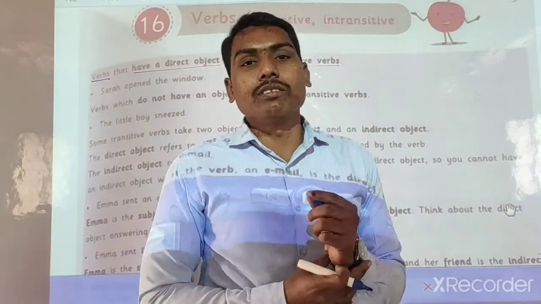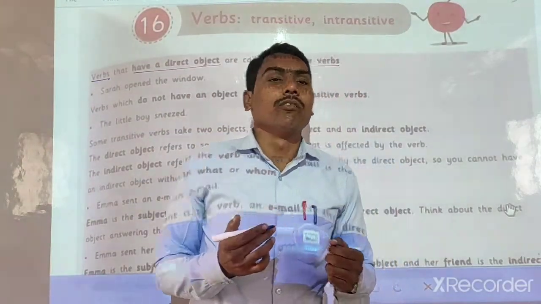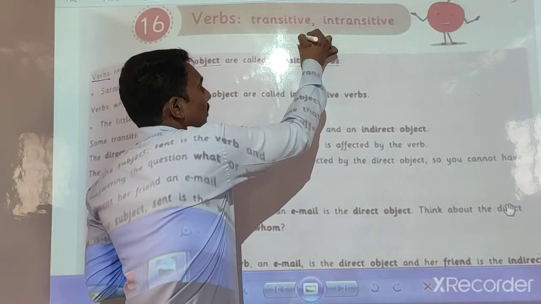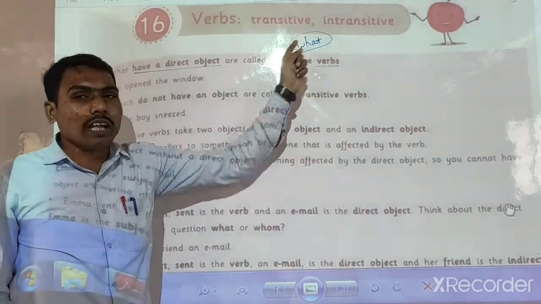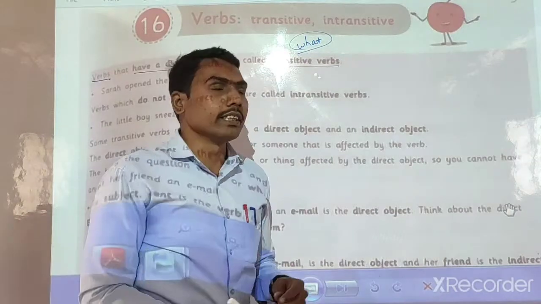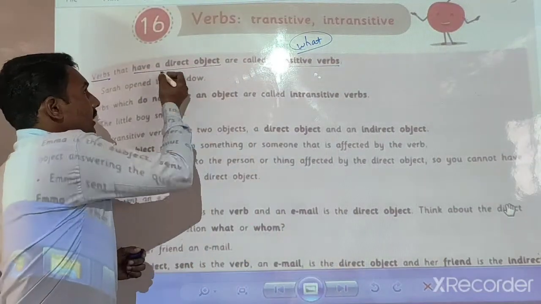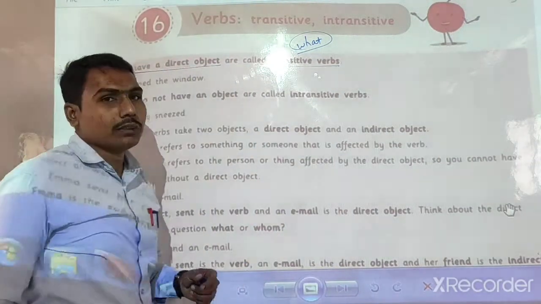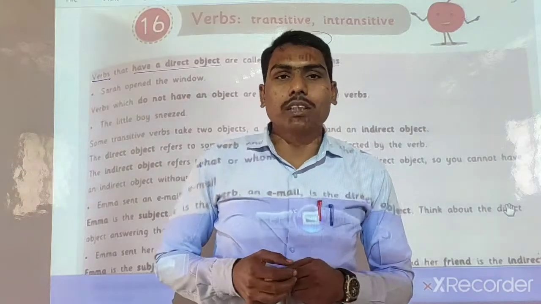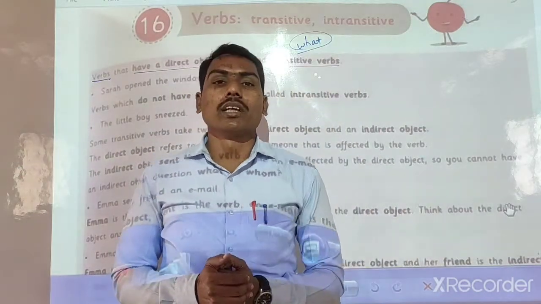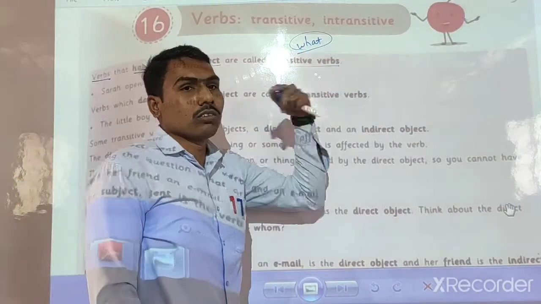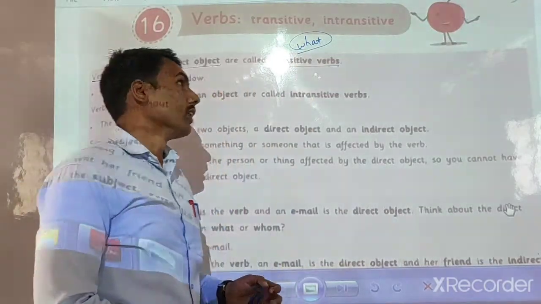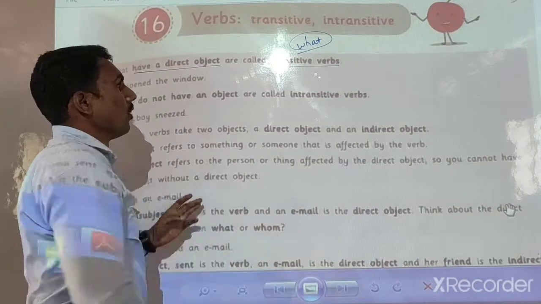Direct object means that when we ask a question with what to the main verb, we get a definite answer, and that answer is a direct object. Direct object म्हणजे असा ऑब्जेक्ट किंवा असा कर्म ज्यावेळेस आपण क्रियापदाला मुख्य क्रियापदाला व्हॉट ने प्रश्न विचारतो त्यावेळेस आपल्याला एक निश्चित उत्तर मिळतं and that is called direct object.